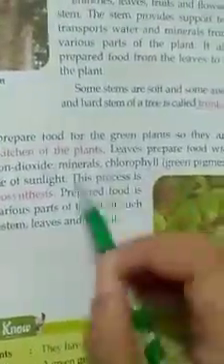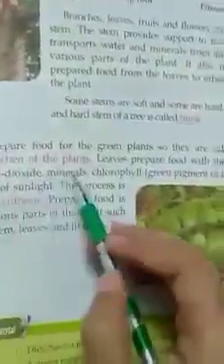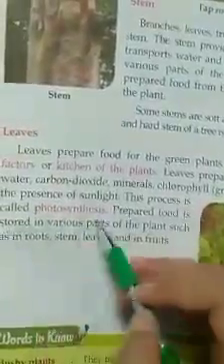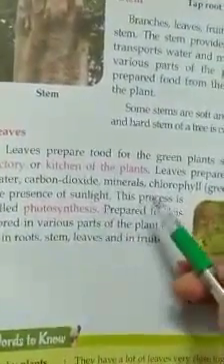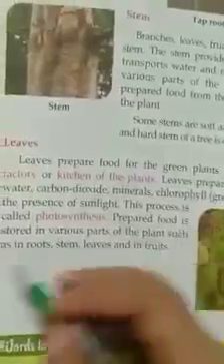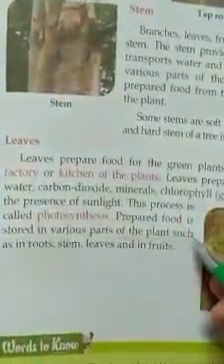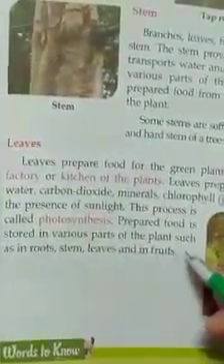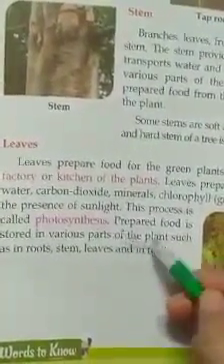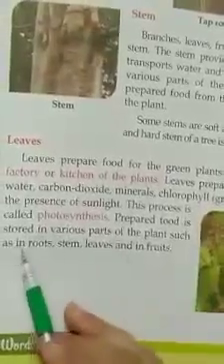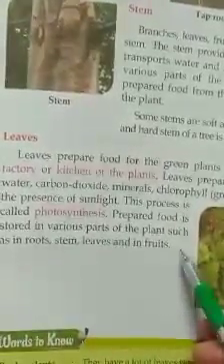So what is needed to make the food? Carbon dioxide, water, minerals, chlorophyll and sunlight, and this process is called photosynthesis. We have read this in the first chapter and the second chapter also. Next, prepared food is stored in various parts of plants such as roots, stem, leaves and fruits. The food prepared by leaves is stored in different parts of the plants like roots, stem, leaves and fruits.